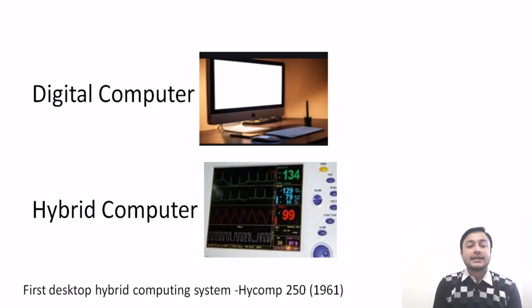The first desktop hybrid computer system is HiComp 250, which was developed in 1961. After that, there is another hybrid computer, HiDAC.